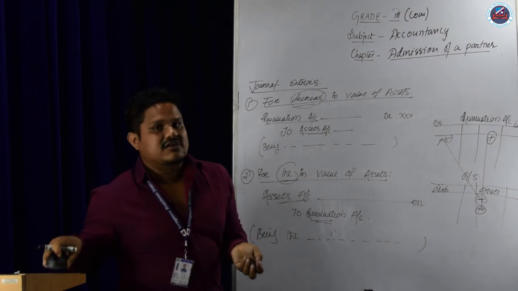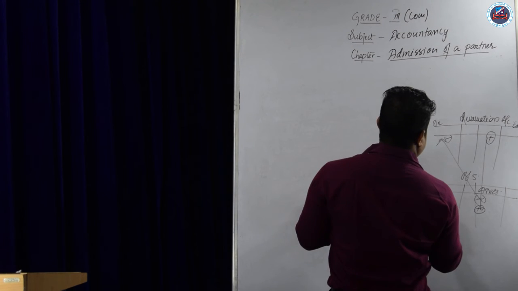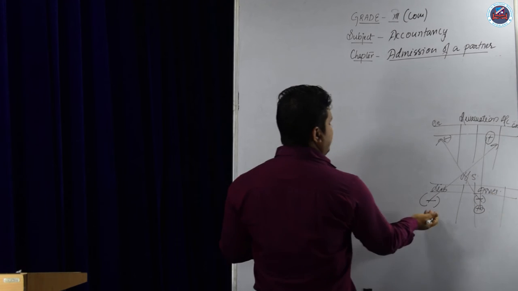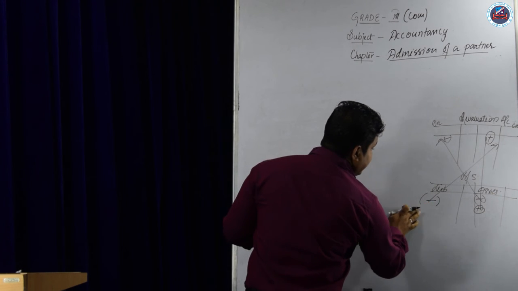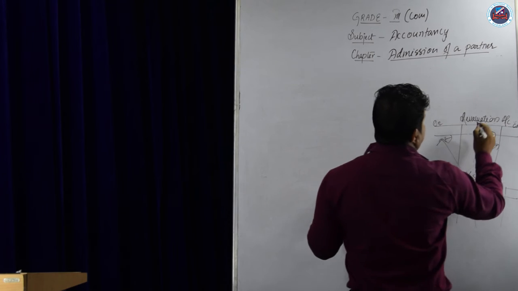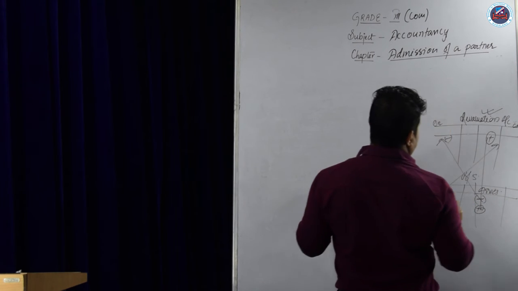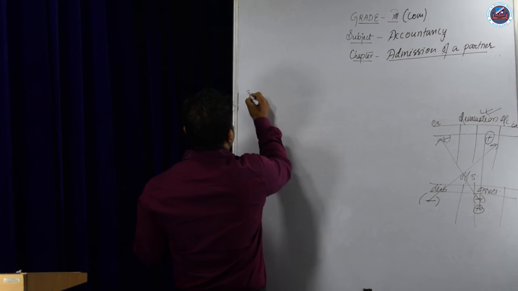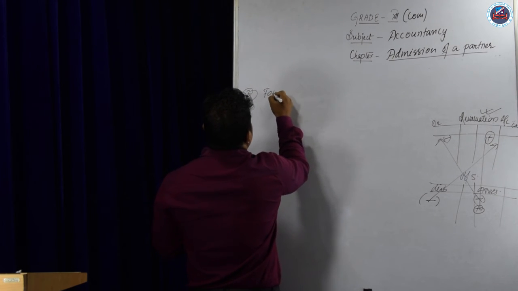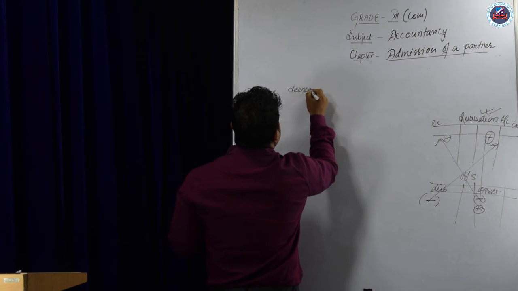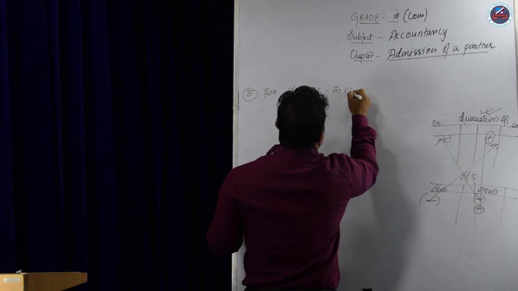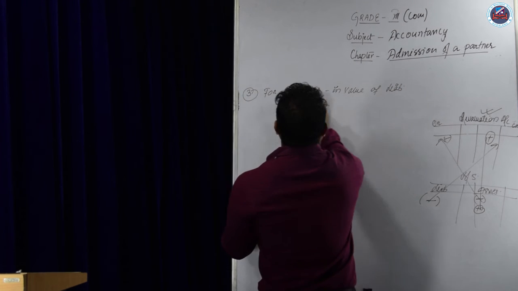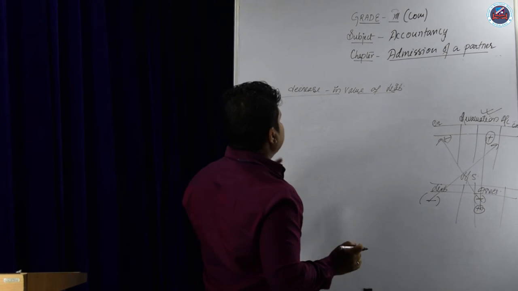Same for the liabilities also. We will do the same for the liabilities. Suppose liabilities are decreased. That will become this side, because liabilities decrease means liabilities are reducing. If liabilities are reducing, that means revaluation profit. The entry will be opposite. Number 3, for decrease in value of liabilities.